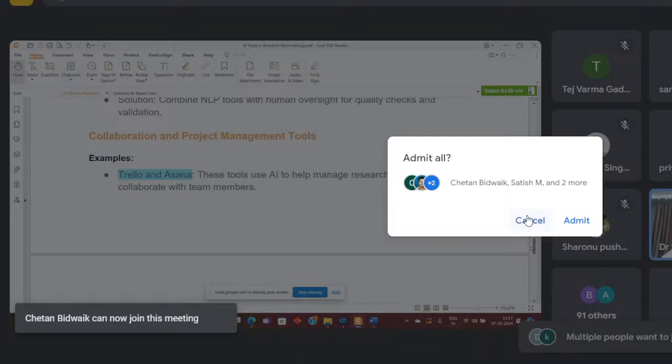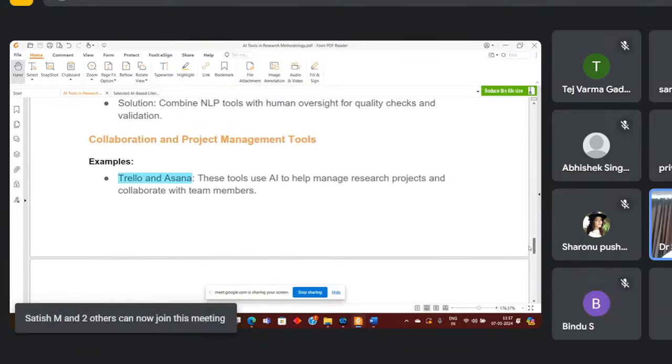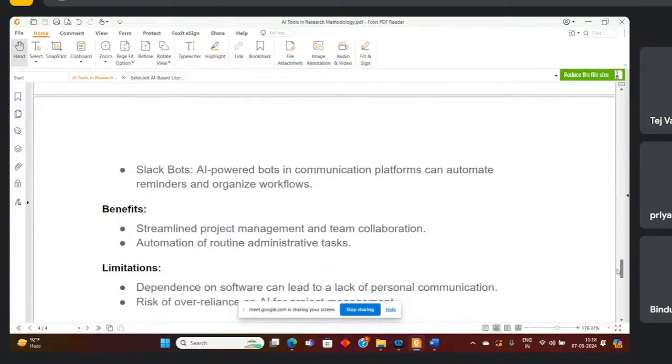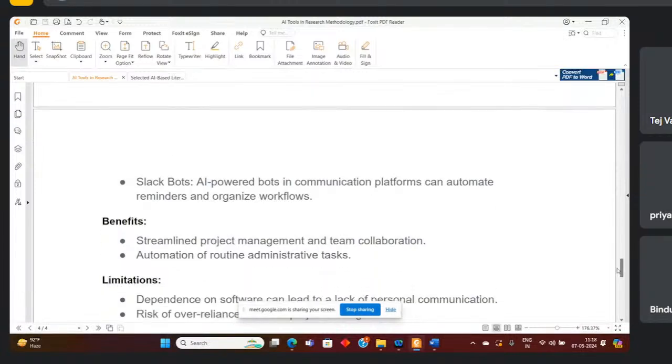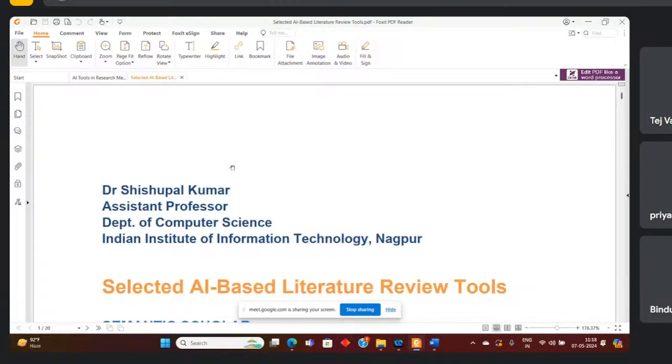After that, every time whenever we make any PPT and project, we talk about the benefits and limitations. That is my habit. Once we talk about any technology, we always talk about advantages and disadvantages. Are these the whole tools of AI? Definitely not. There are so many tools available for a research paper or research proposal, right? So that's why we have made the second section, the selected AI based literature review tools.